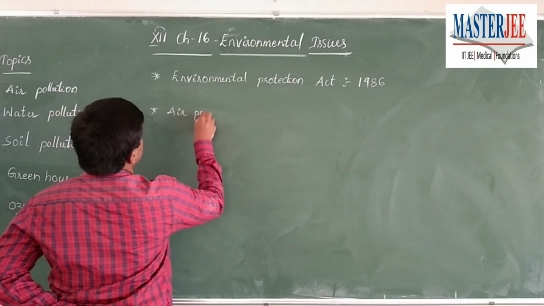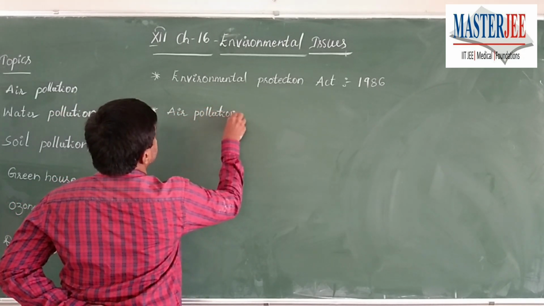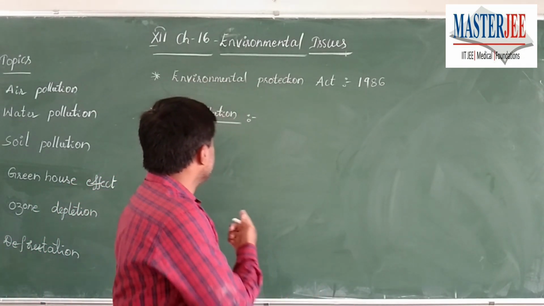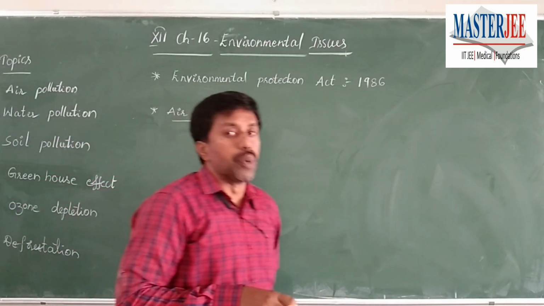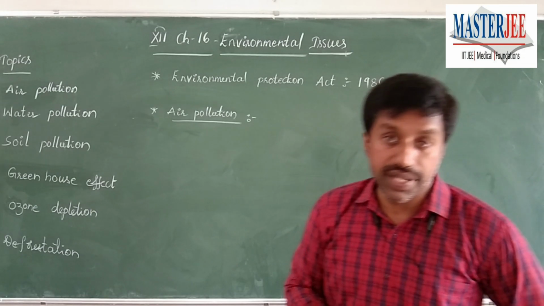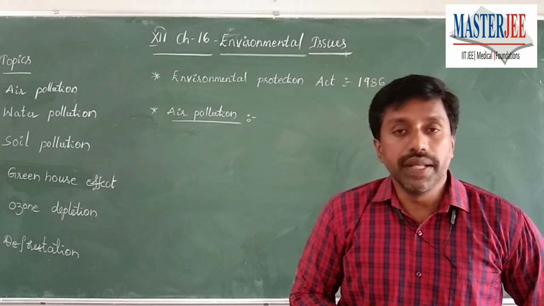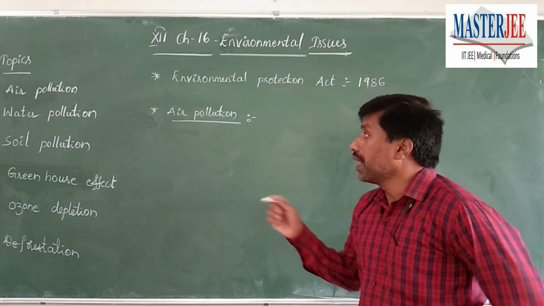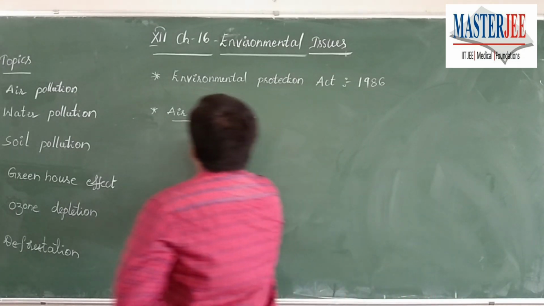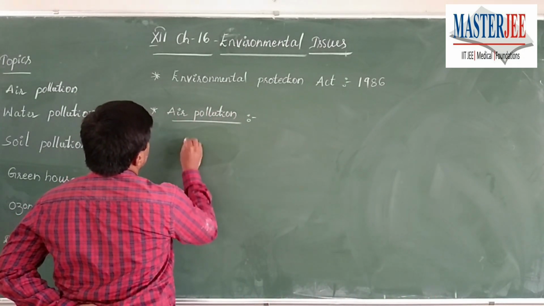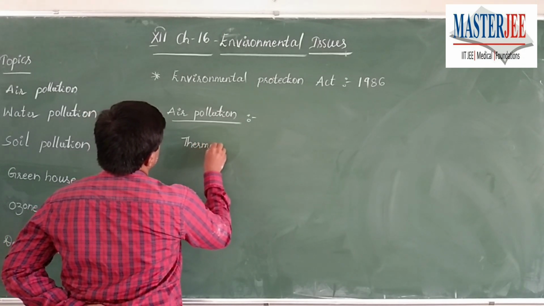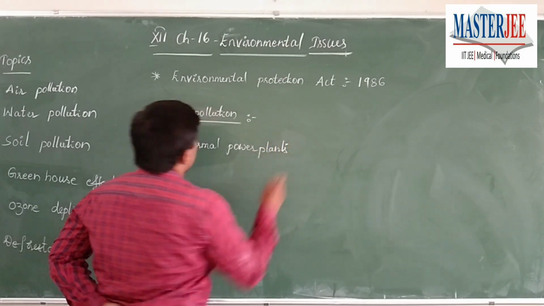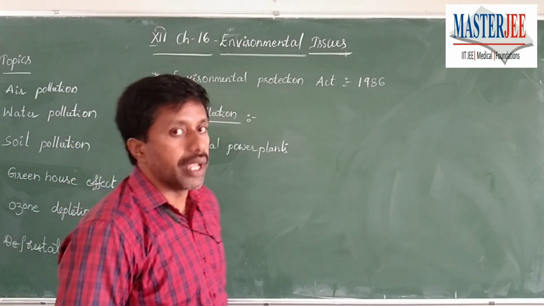Now coming to air pollution. Let us see what are the points that are important for NEET. Here, agents which cause air pollution: contribution is there from industries such as thermal power plants and other industries, along with that automobiles, even sound pollution. Under air pollution, thermal power plants are the major contributors.